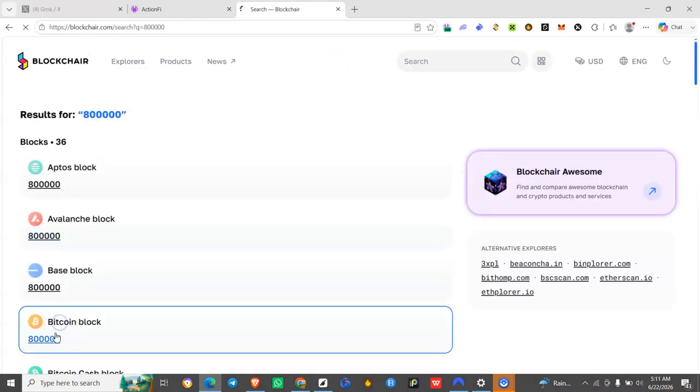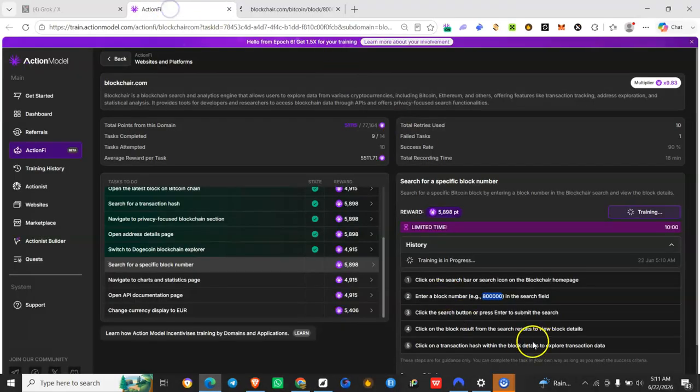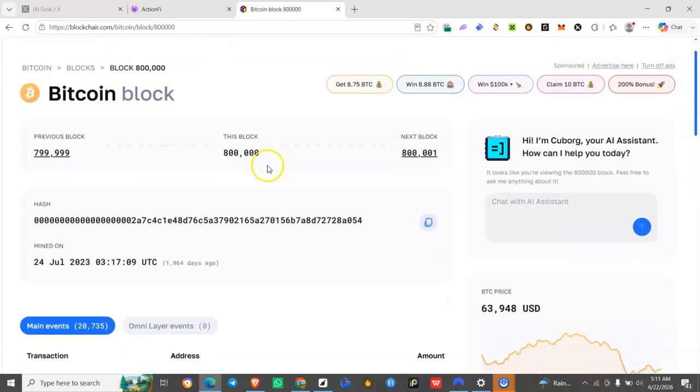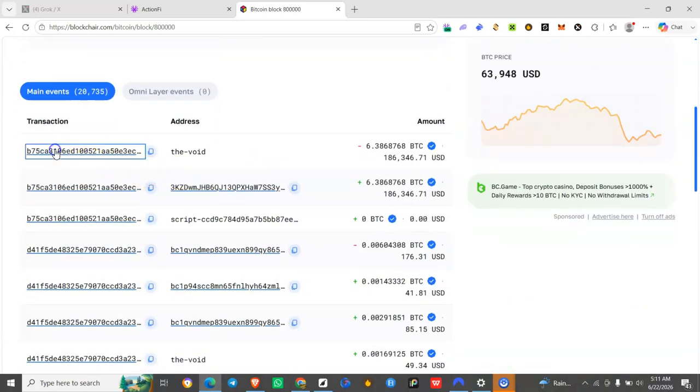We'll use the Bitcoin blockchain, right? So after that, click on the result. Okay, click on the transaction hash within the block detail. We'll click on one transaction hash within this block detail now. These are the transaction hash. You just click on this one and we'll finish this task, right?